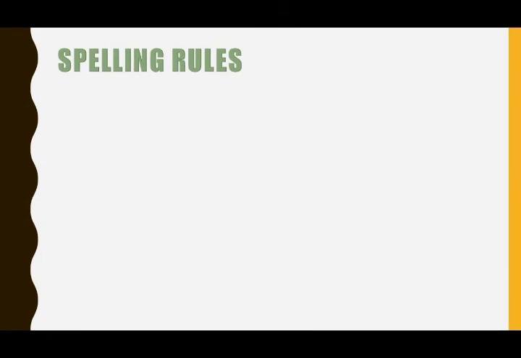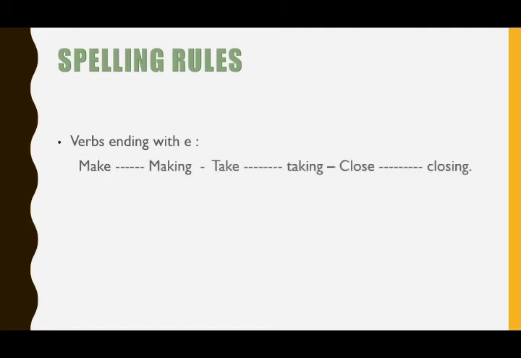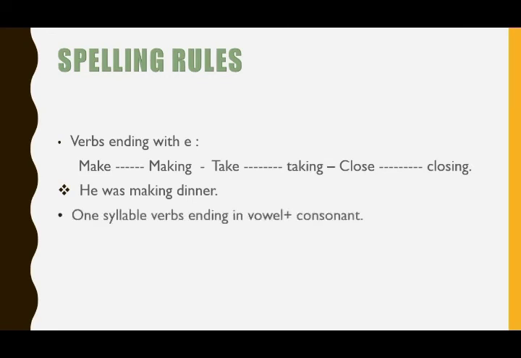Spelling rules. Okay, the first rule that we have here, verbs ending with E. For example, make, making. We omit the E and we add ing form. Take, taking. Close, closing. We have an example here. He was making dinner.